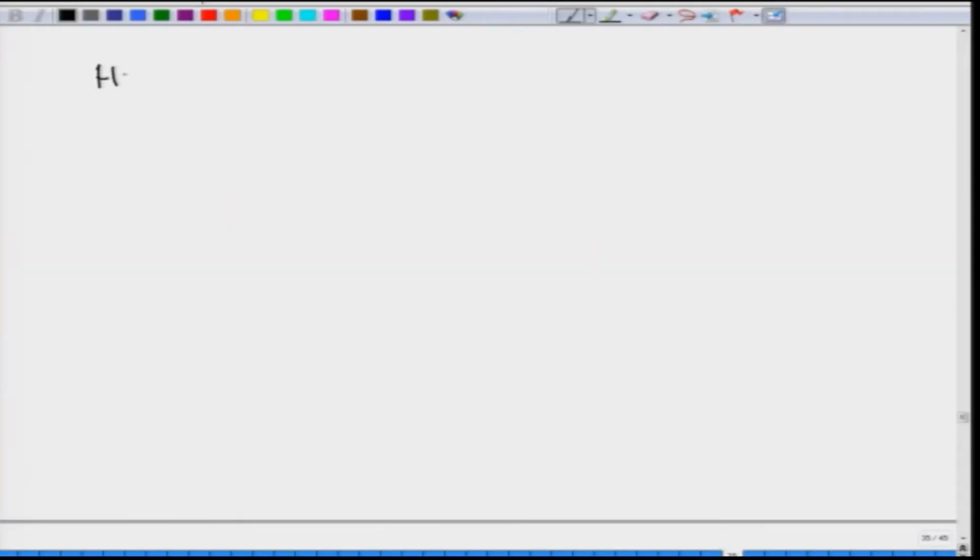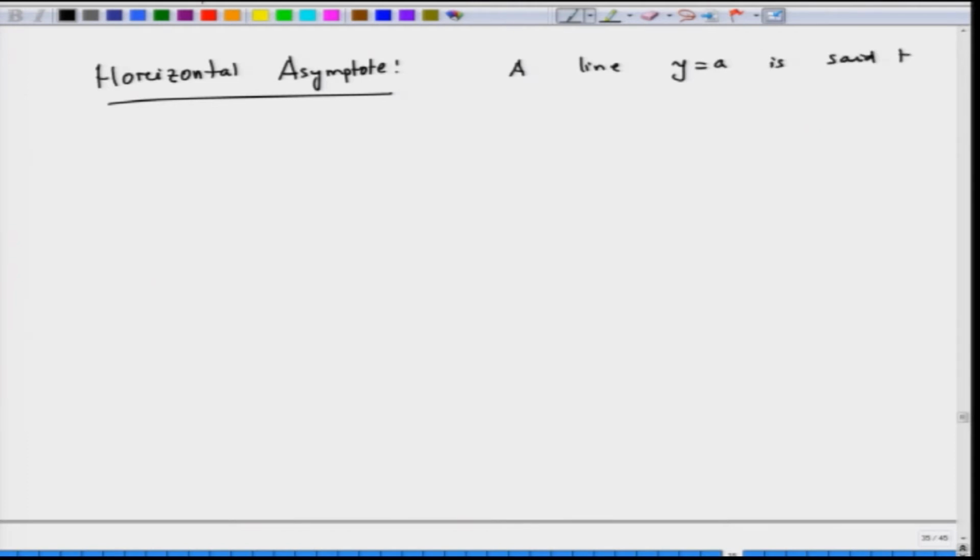Now we will define horizontal asymptote. We say that a line y is equal to a is said to be a horizontal asymptote if limit of f of x, x tends to plus or minus infinity, does not matter, is equal to a.